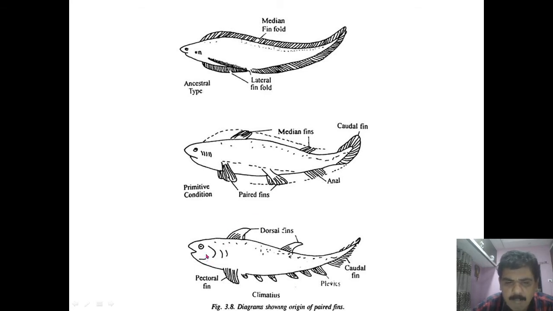This is the Climatius fish, in which at a certain portion the fin gets lost or degenerated, and at some portion it gets elongated to form the median fin, then the tail fin or caudal fin. These are the paired pelvic and pectoral fins, and this is the anal fin. So this Thacher and Balfour theory could explain the origin of the paired as well as the unpaired fins.